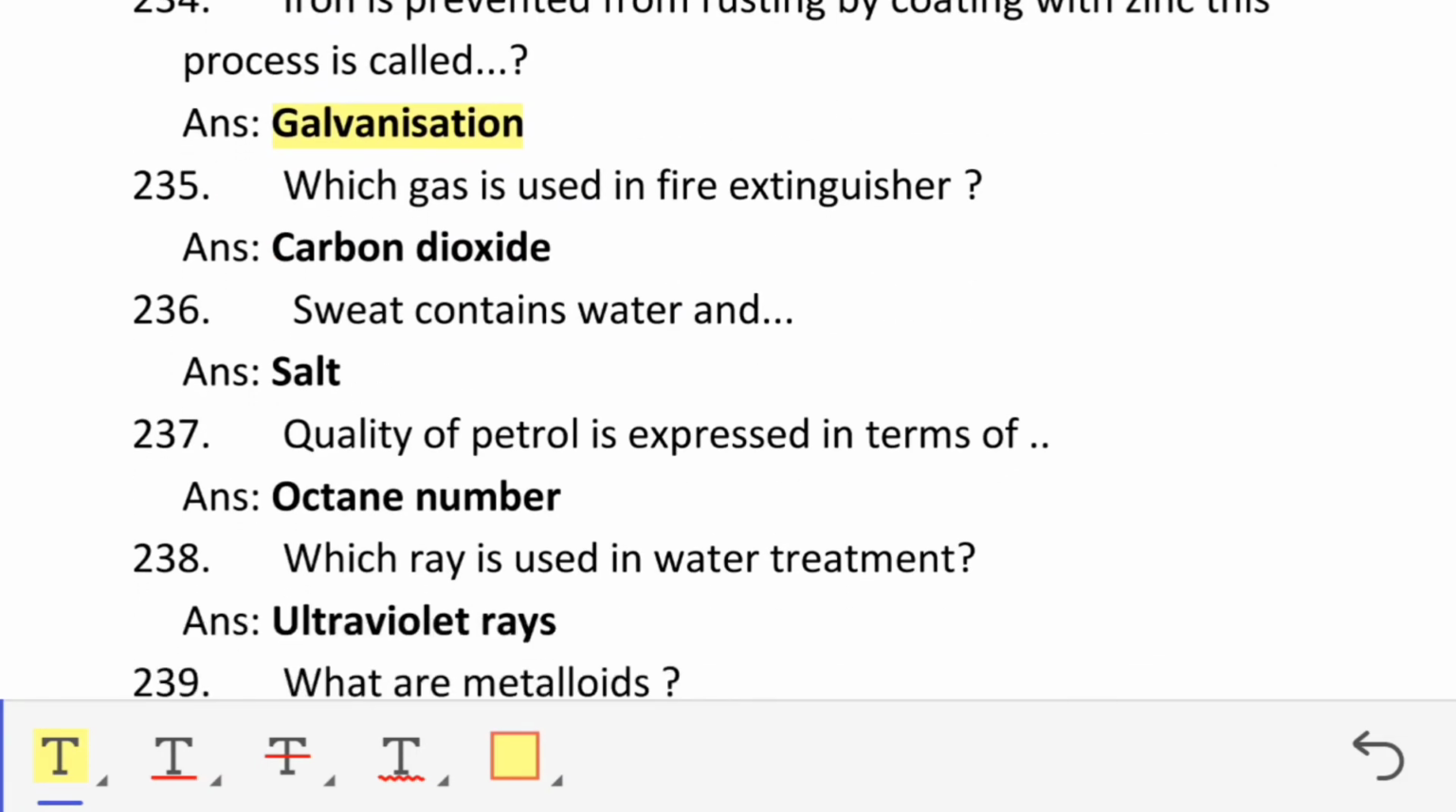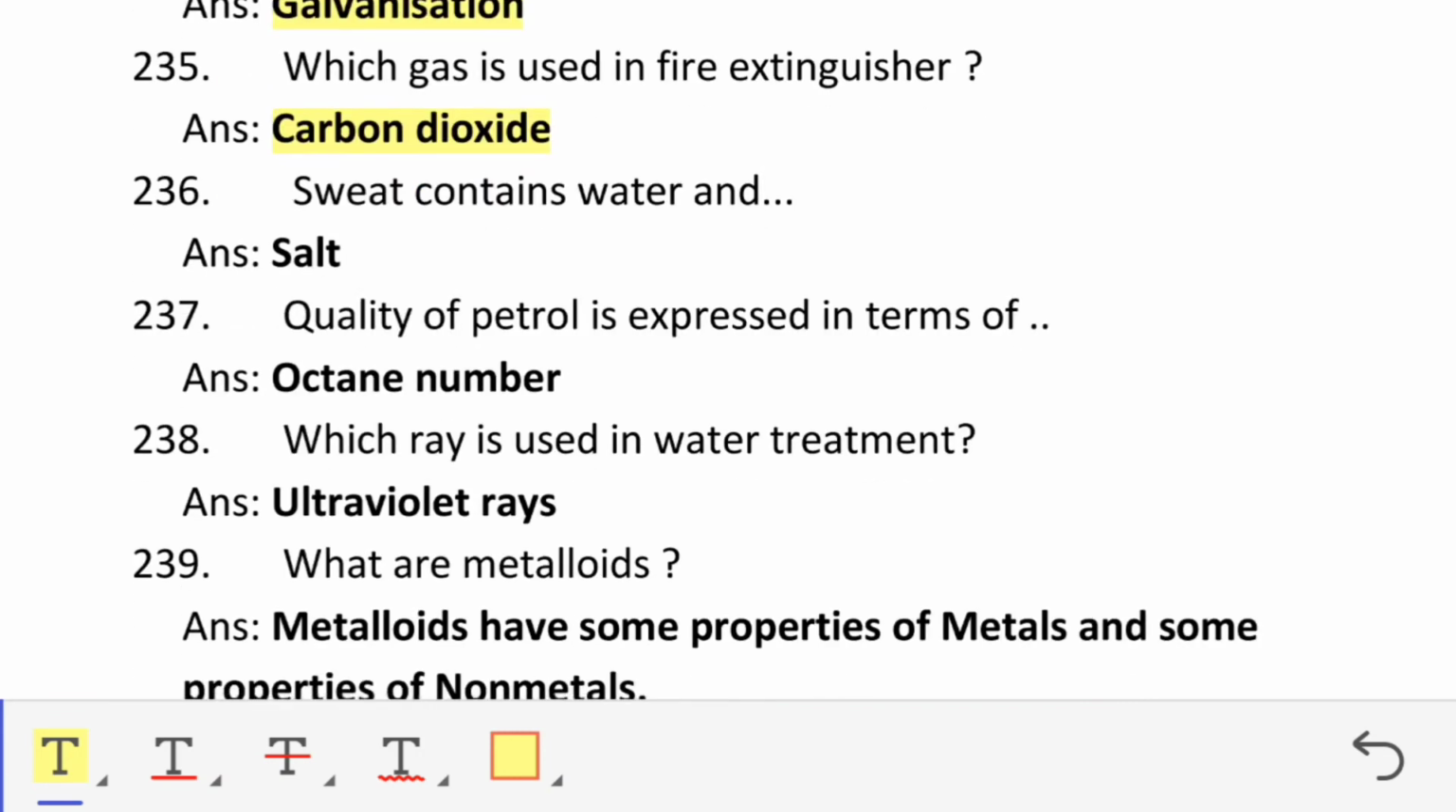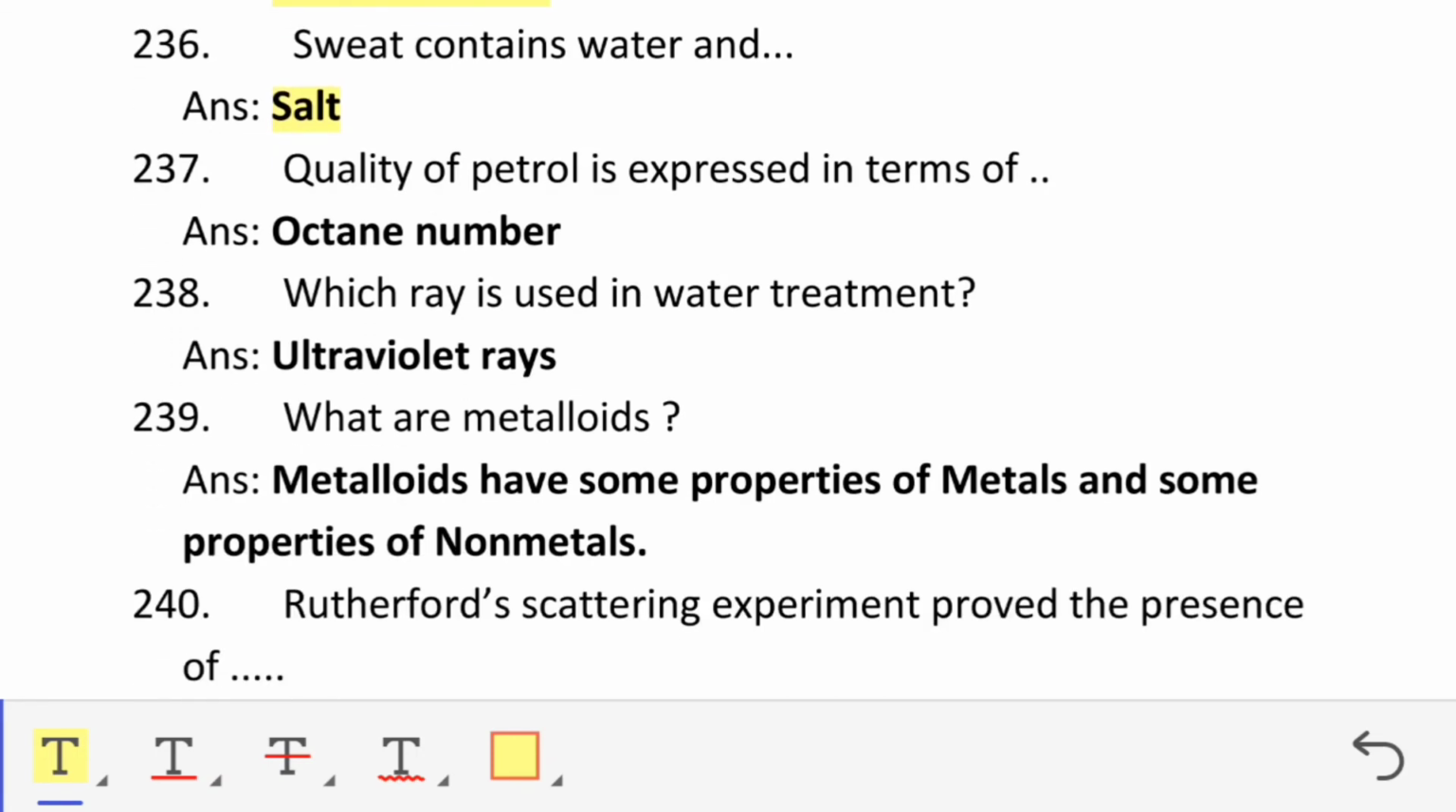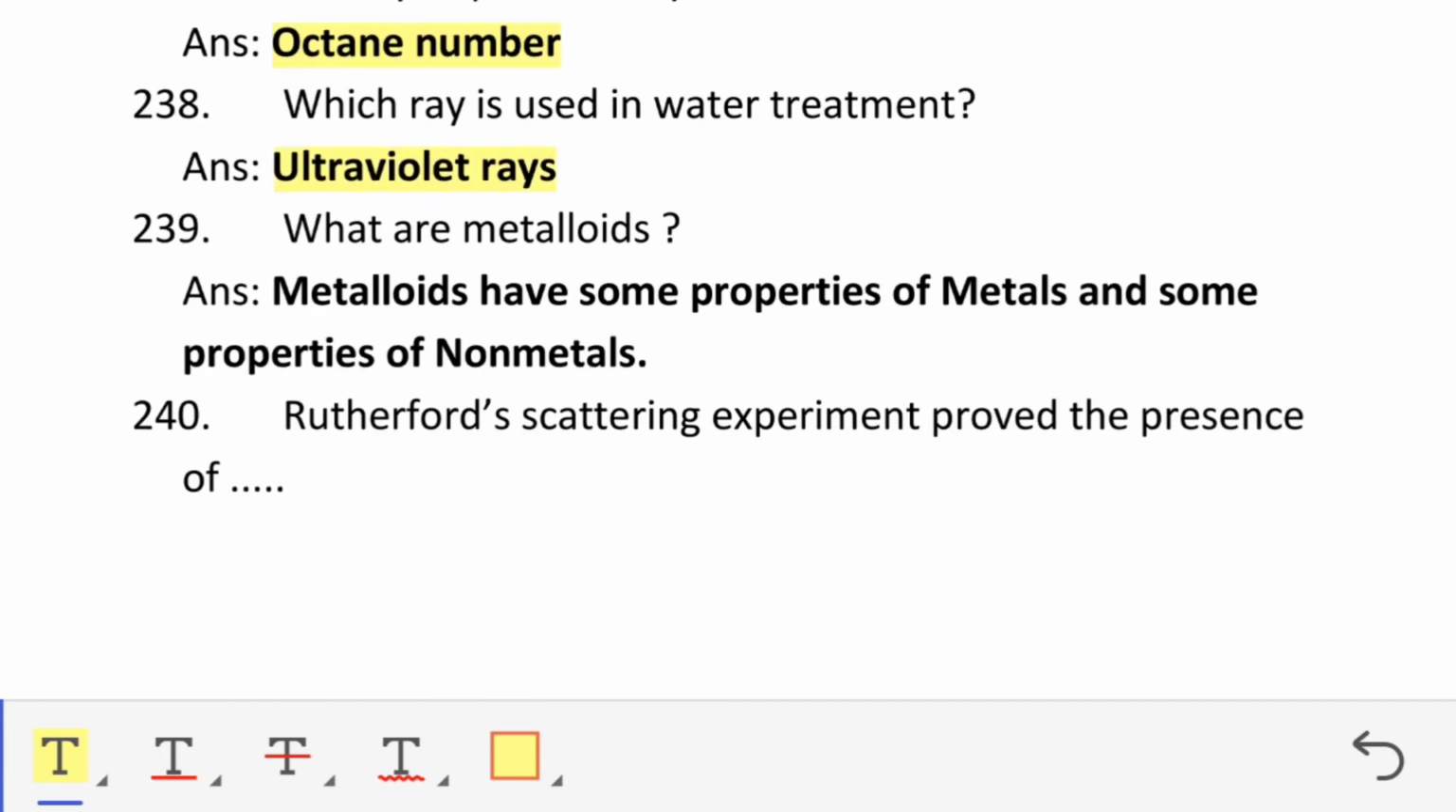Which gas is used in fire extinguisher? Carbon dioxide. Sweat contains water and salt. Quality of petrol is expressed in terms of octane number. Which ray is used in water treatment? Ultraviolet rays. What are metalloids? Metalloids have some properties of metals and some properties of non-metals.